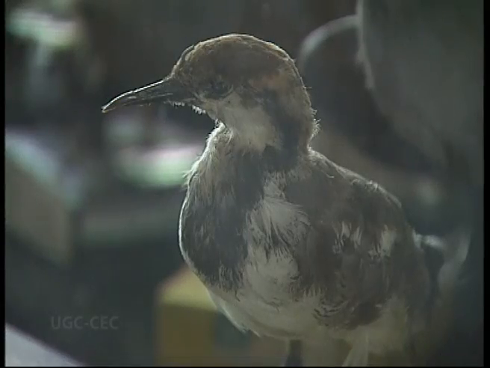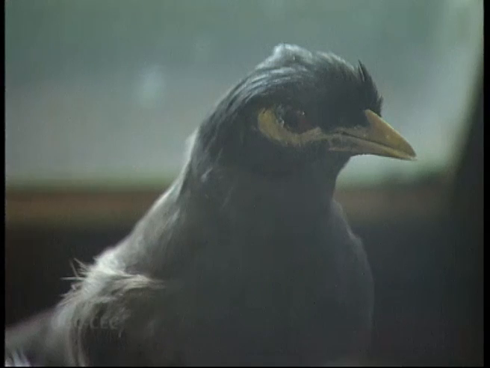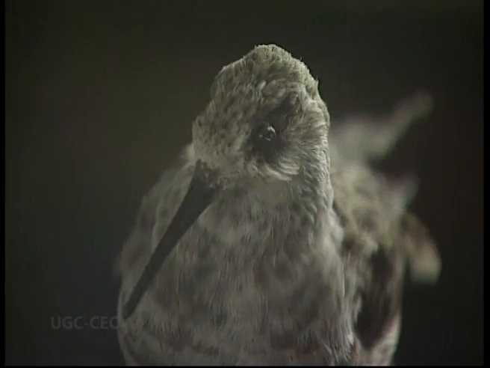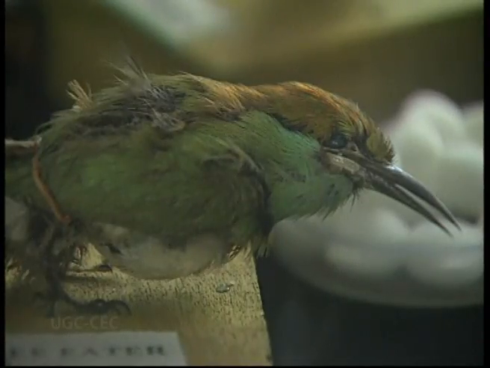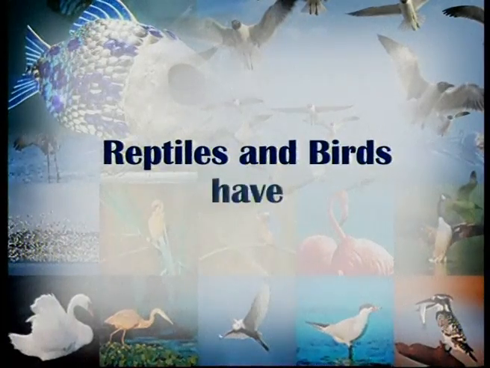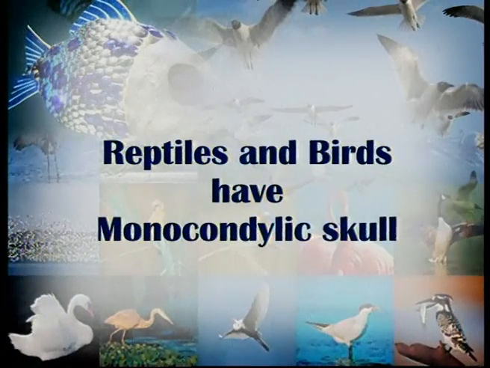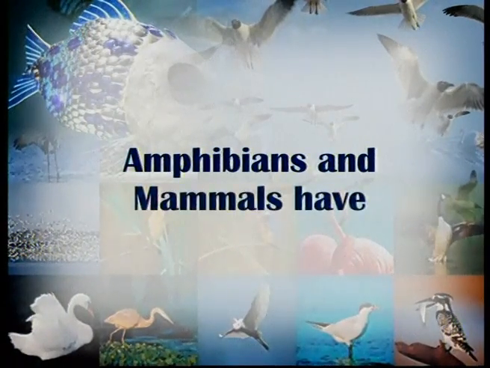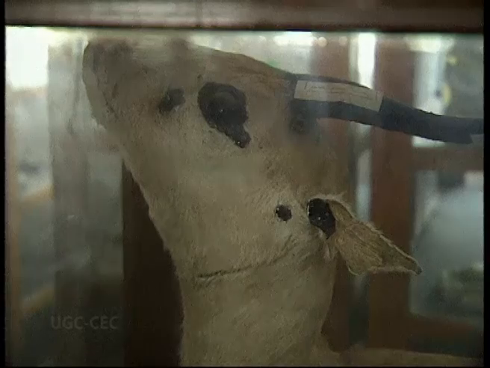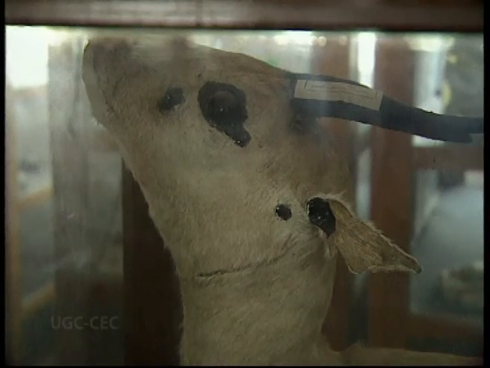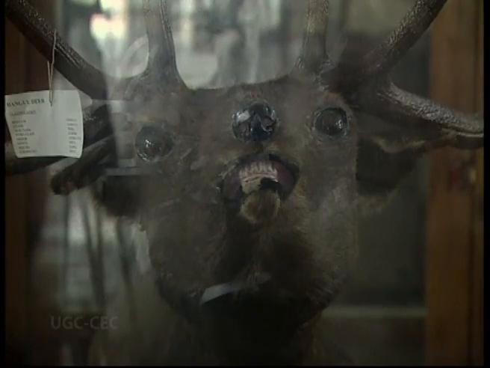In reptiles and birds, the skull is very flexible because this skull is attached with the first vertebra, the atlas, by a single condyle, by a single projection. This skull can be moved all around. This is called a monocondylic skull, but in amphibians and mammals, the skull is dicondylic. Two projections called occipital condyles arise from the skull, by which the skull sits on the vertebral column, and this is called a dicondylic skull. That skull cannot be moved all around frequently. So, monocondylic skull in reptiles and birds, and dicondylic skull in amphibians and mammals.